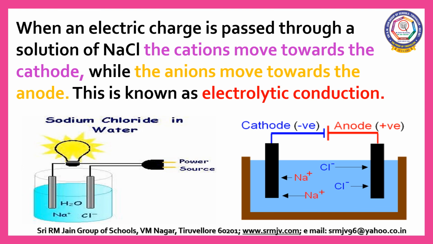When electric charge is passed through a solution of sodium chloride, cations, that is Na plus, move towards cathode, while the anions, that is Cl minus, move towards anode. This is known as electrolytic conduction.